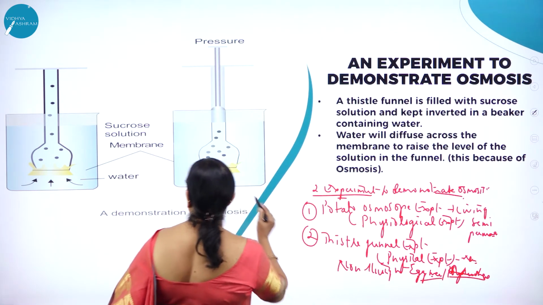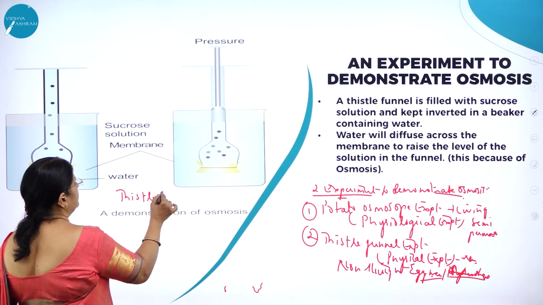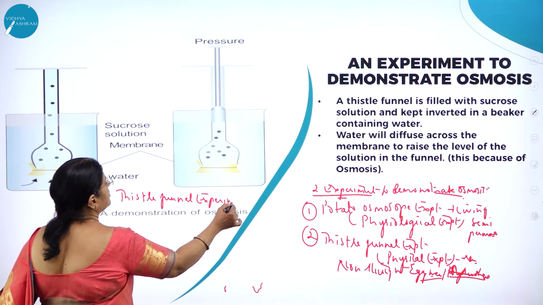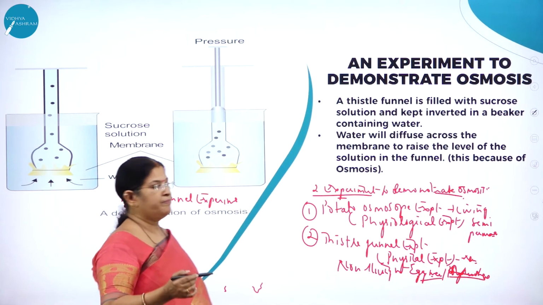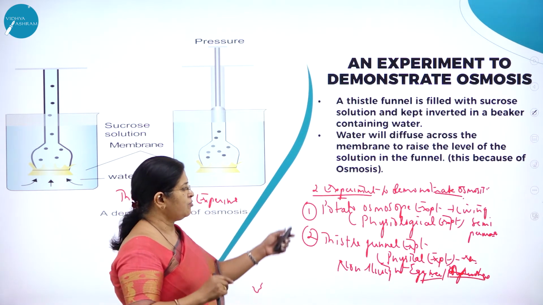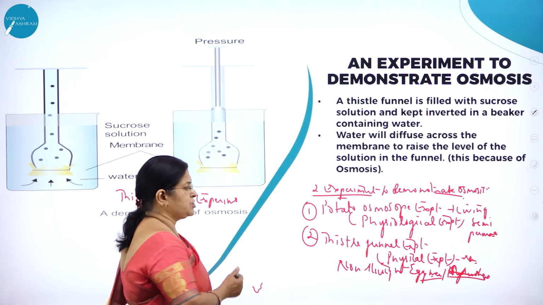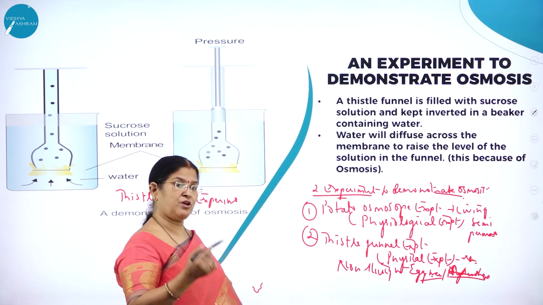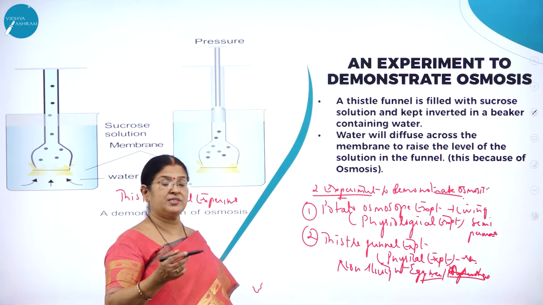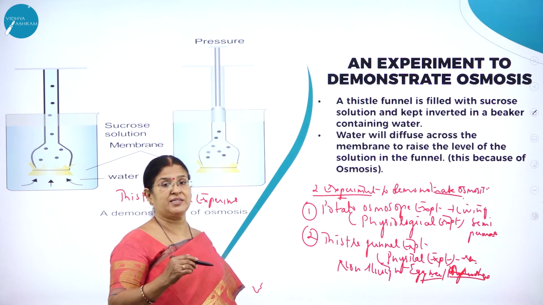So here what you are seeing is thistle funnel experiment. So there are two experiments to demonstrate the process of osmosis. One is called potato osmoscope experiment. The other one is called thistle funnel experiment. So potato osmoscope experiment is called physiological experiment. Why it is called physiological? There the living membrane, that is the potato skin will act as a living membrane.